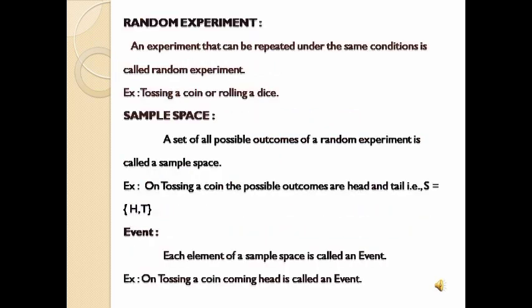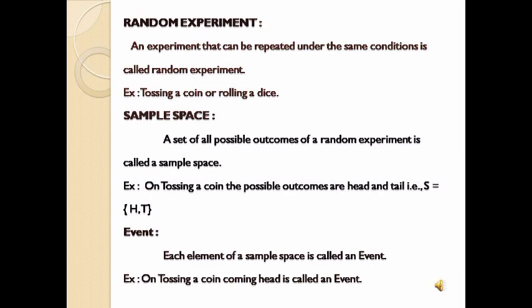So now we'll see some basic definitions in probability. And the first one is random experiment. So what is a random experiment? An experiment that can be repeated any number of times under the same conditions is called random experiment. For example, tossing a coin or rolling a dice. As we see, when we toss a coin, it has only two faces. So when we toss a coin, we'll get either head or tail.